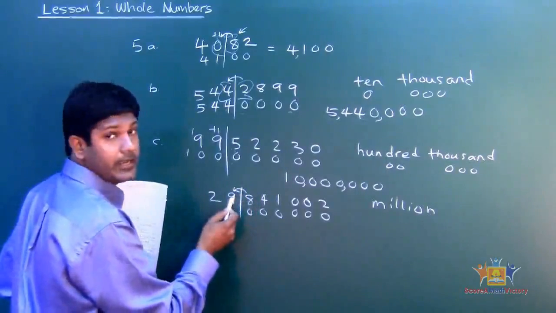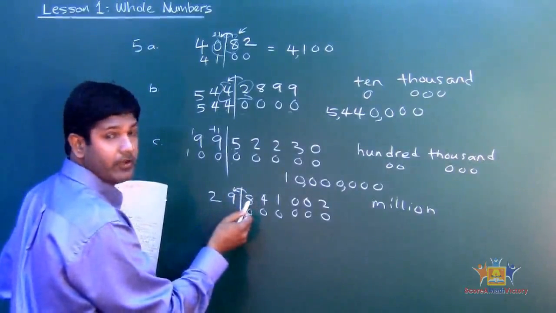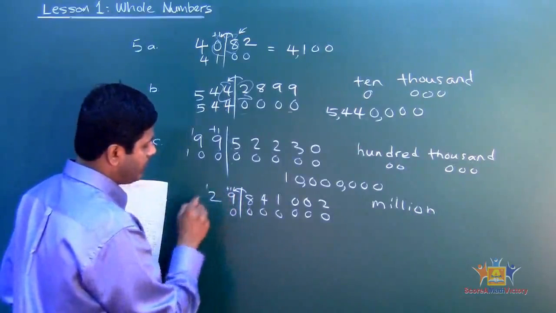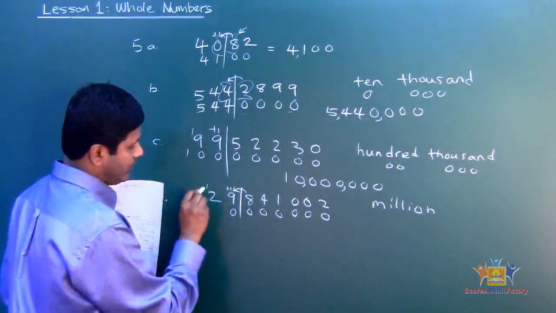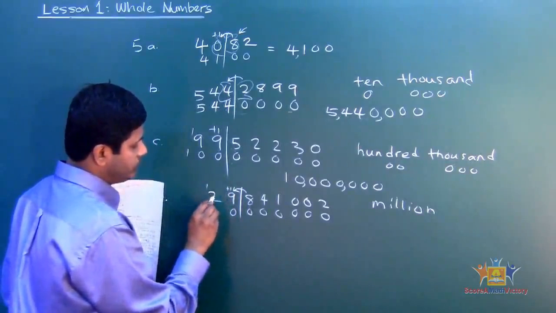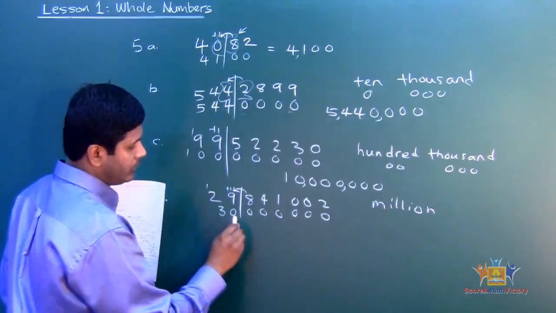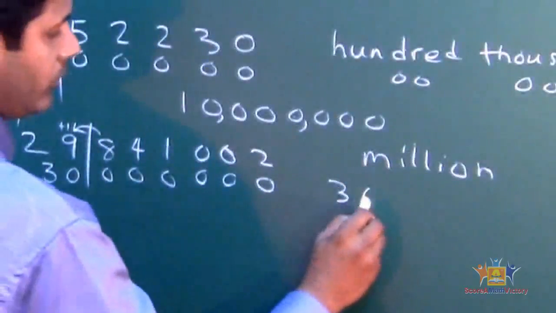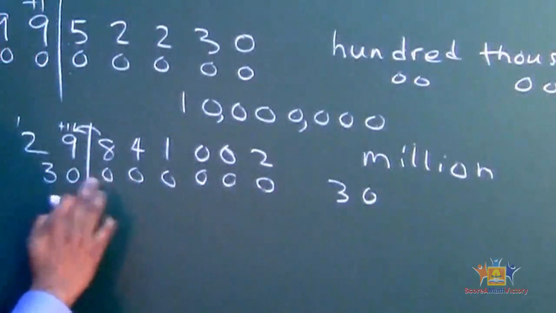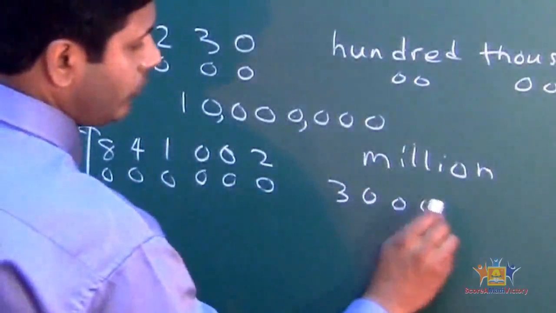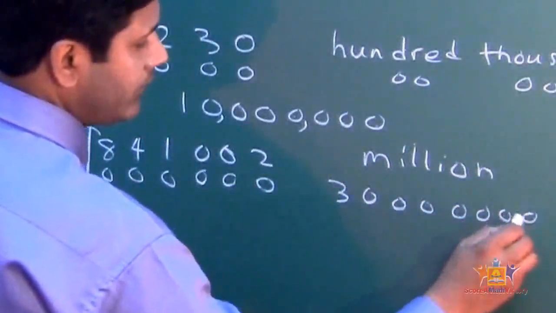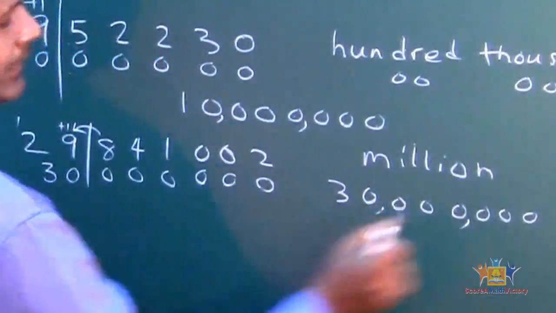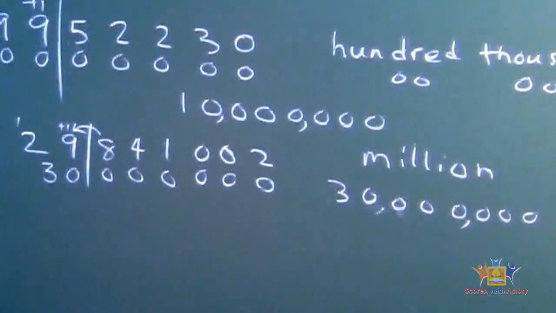Do I add 1 to 9? Yes, because 8 is greater than 5. 9 plus 1 will be 10. So I put 0, carry that 1. So 1 plus 2 is 3. So it becomes this right there. And how do we read that? Let's see, 1, 2, 3, 4, 5, 6, 7. 1, 2, 3, comma, 1, 2, 3, comma. 30 million. Okay, that's 30 million.